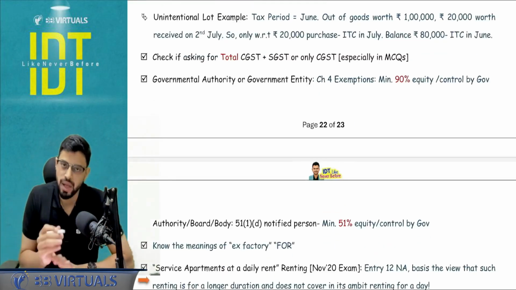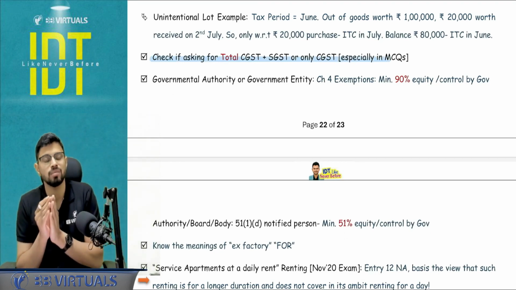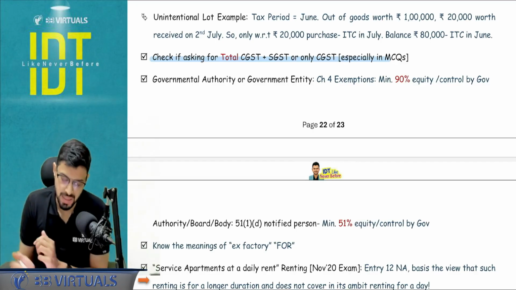Okay. In MCQs and in the descriptive also, always check whether the question is basically asking from the point of view of CGST or a total of CGST plus SGST.